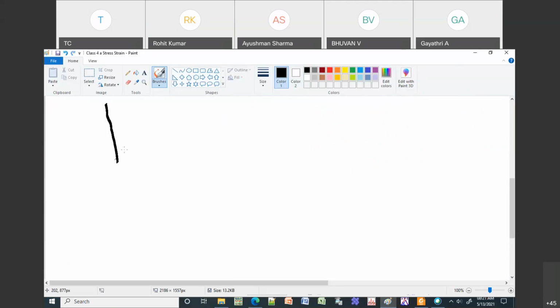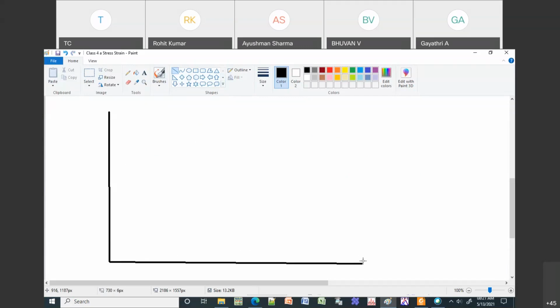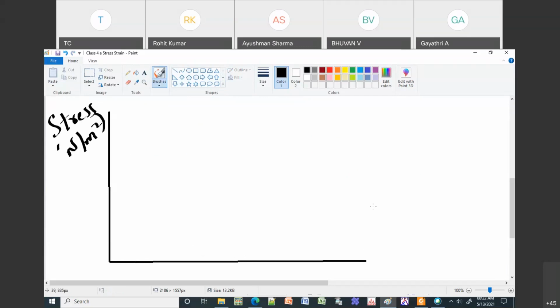So normally what I will do, I will take this as your y-axis, then I will take one more, which is your x-axis. So here what we will do is plot these values, whatever values we got from the previous one. I'm going to write this as your stress, which is in Newton per meter square, and then you have strain on your x-axis.